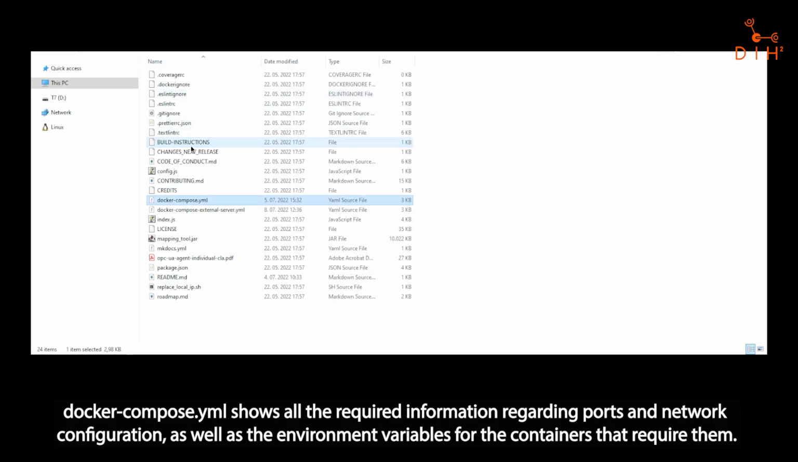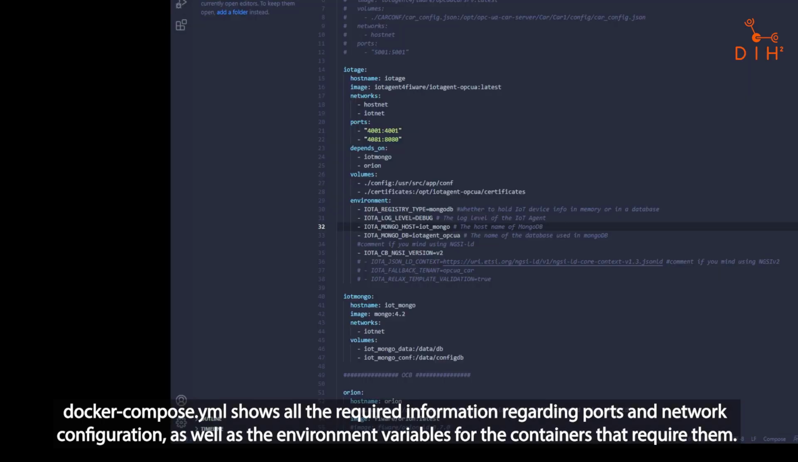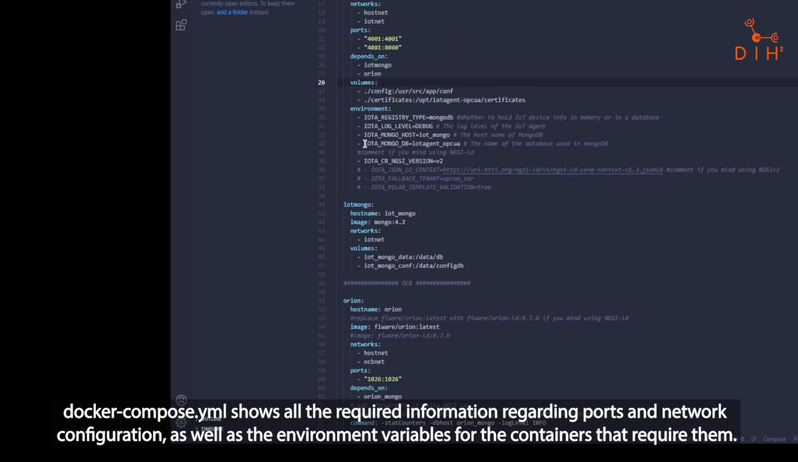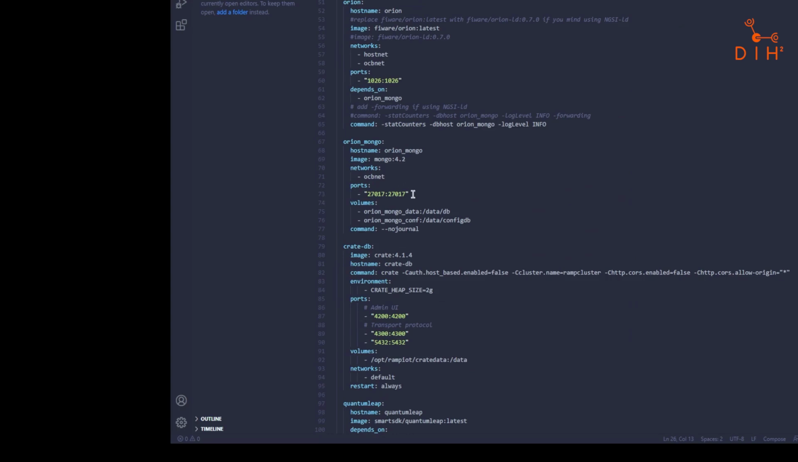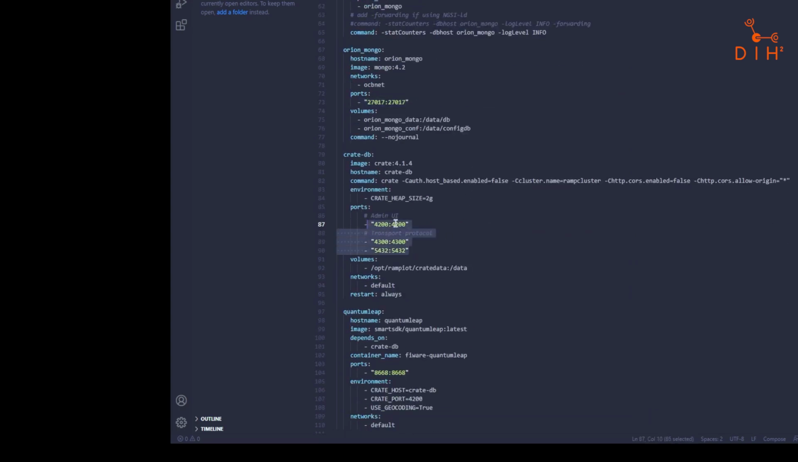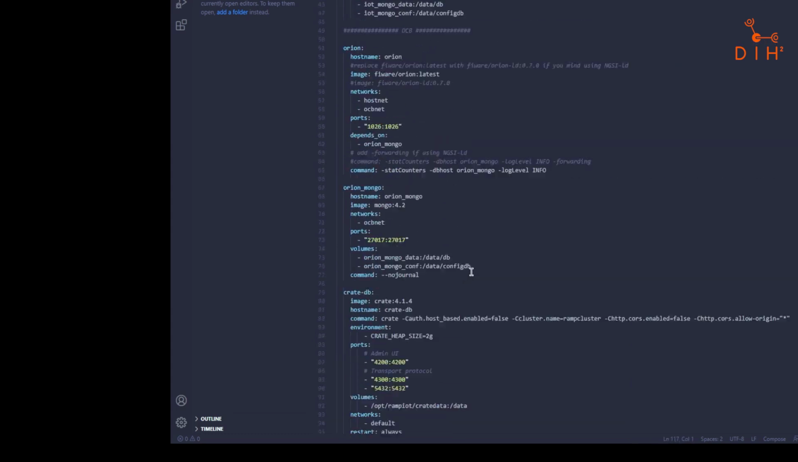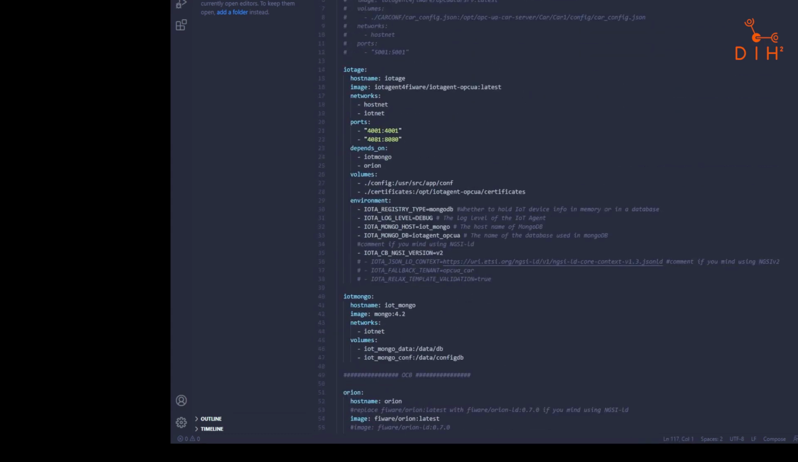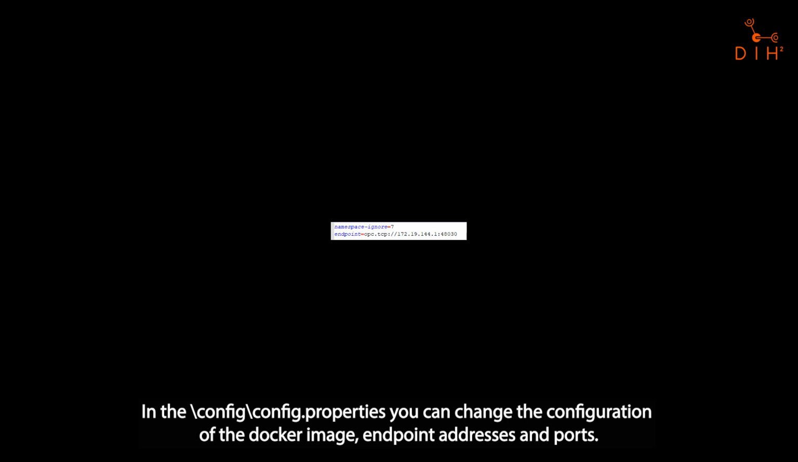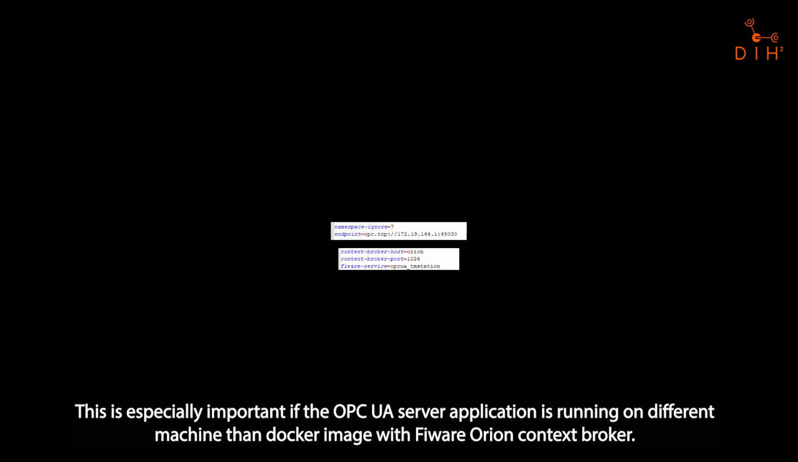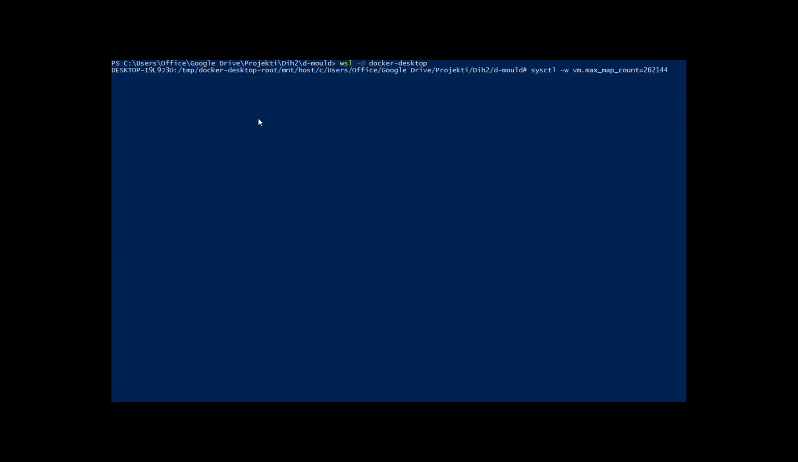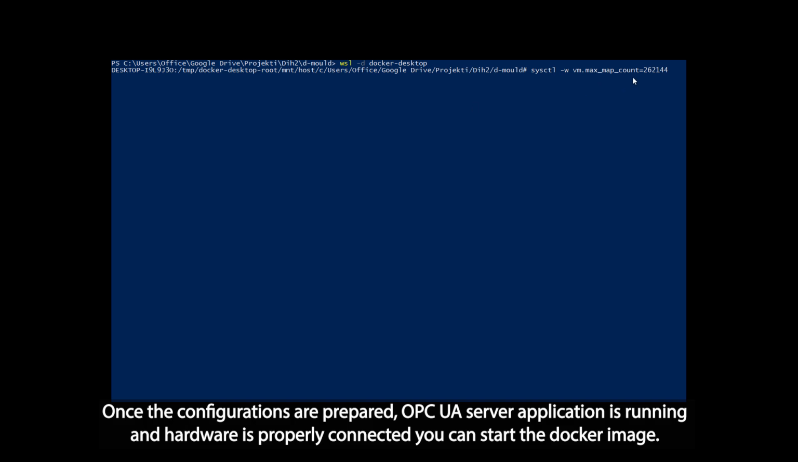Docker Compose YAML shows all the required information regarding ports and network configuration, as well as the environment variables for the containers that require them. In the config properties, you can change the configuration of the Docker image, endpoint, addresses, and ports. This is especially important if the OPC UA server application is running on a different machine than the Docker image with the FIWARE Orion context broker. Once the configurations are prepared, the OPC UA server application is running and hardware is properly connected, you can start the Docker image.